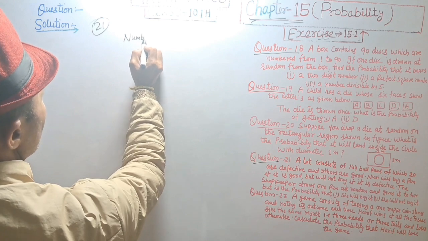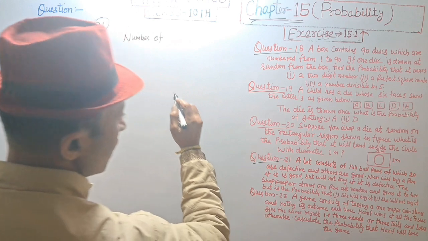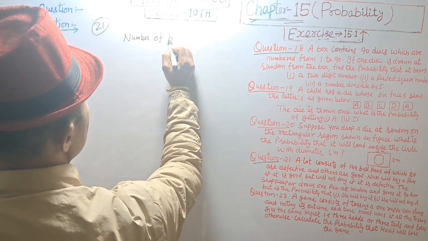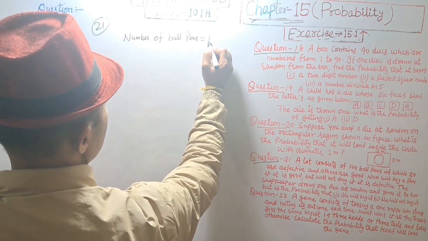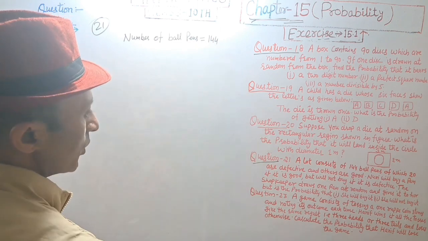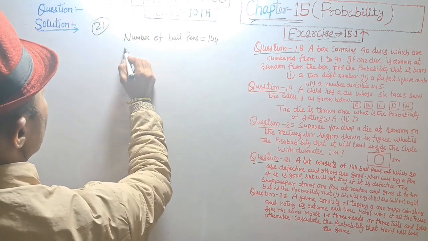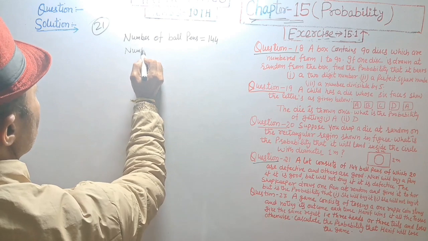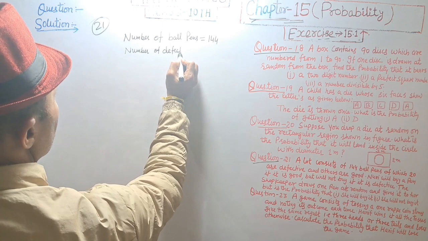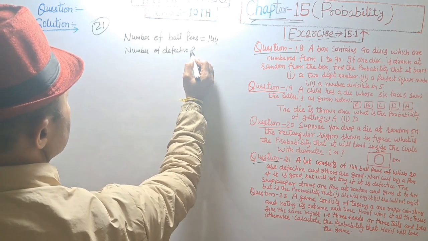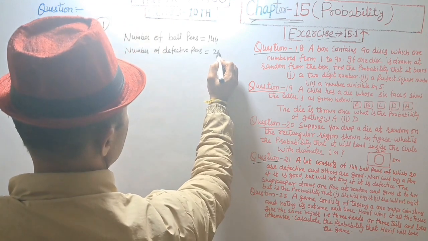Number of ball pens is equal to 144. Defective, number of defective pens is equal to 20.